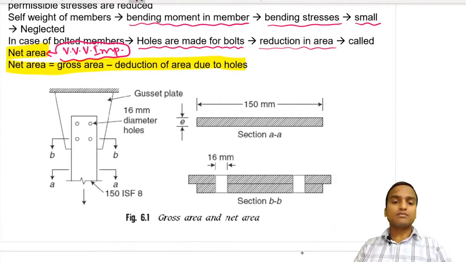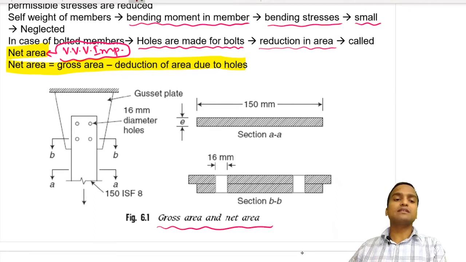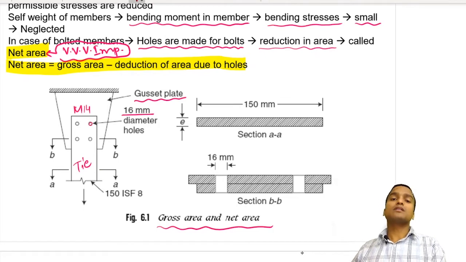You can see in this figure the gross area and net area. In this plan view a tie member is connected with a gusset plate through bolted connections, and we have used 4 bolts. The diameter of the holes will be 16 mm, in which case M14 bolts are used. Due to these holes, the area of the cross section is reduced at these critical sections.